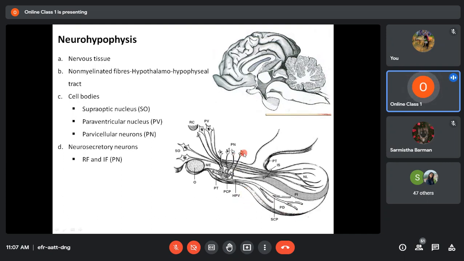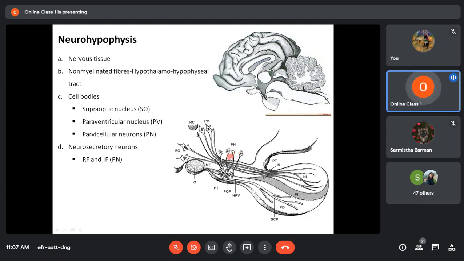But if these neurons of the parvicellular nucleus start secreting inhibitory factors, then what will happen? These cells here, the somatotropes, the lactotropes, the gonadotropes, will stop secreting hormone. That means the activity of the cells of the pars distalis is controlled by the neurosecretory neurons present in the parvicellular nucleus. All these neurons are neurosecretory neurons.